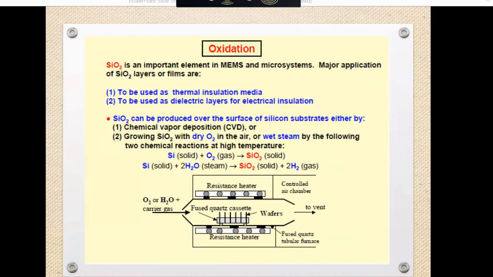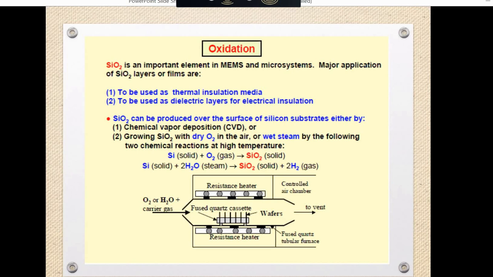So basically oxidation is a very important process for microelectronics and microfabrication systems. There are a number of methods to form a thin film. One of the methods is thermal oxidation. And what is the use? It is to be used as a thermal insulation media, or as a dielectric layer for electrical insulation.